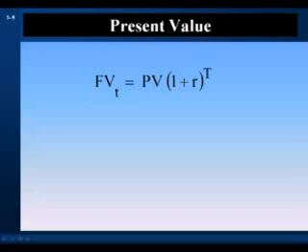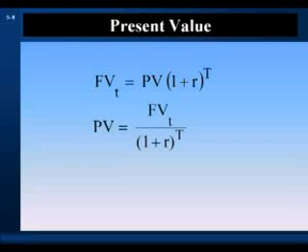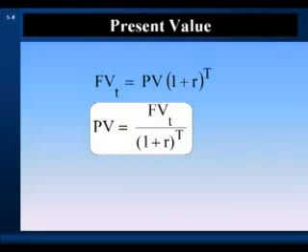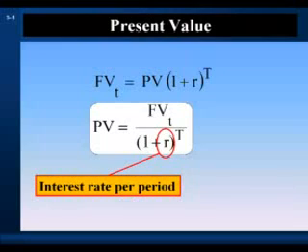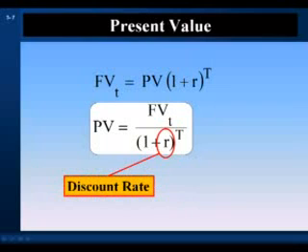We begin with the standard future value equation, which we'll now call the time value of money equation, and we'll solve for present value by dividing both sides by 1 plus r raised to the tth power. And we get the standard equation for present value, where present value is equal to the future value in year t divided by 1 plus r raised to the tth power, where r is the interest rate per period. When moving a future value back in time, it's also called the discount rate.